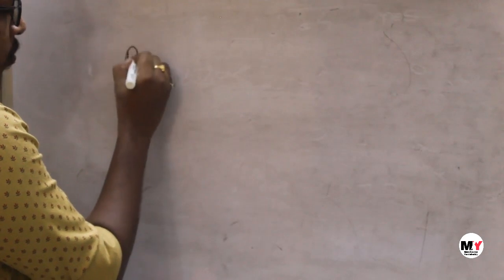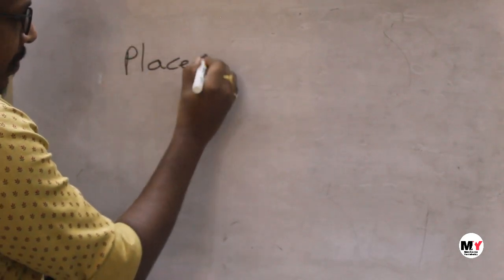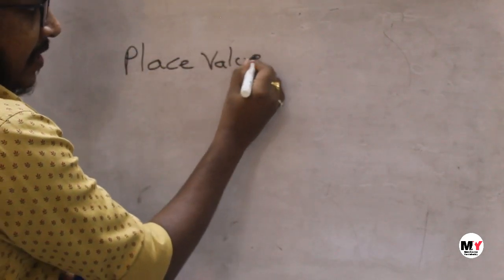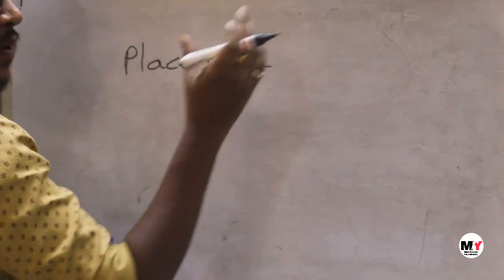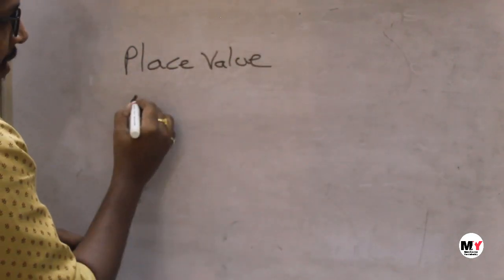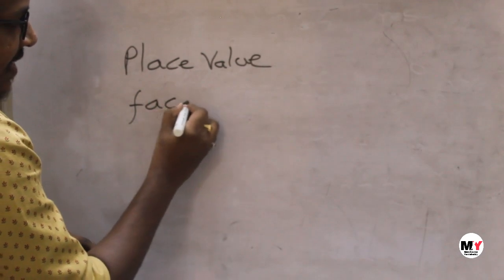Now let's see what is place value and face value. Place value means, just now we have seen the places of ones place, tens place, hundreds place. And what do you mean by face value?